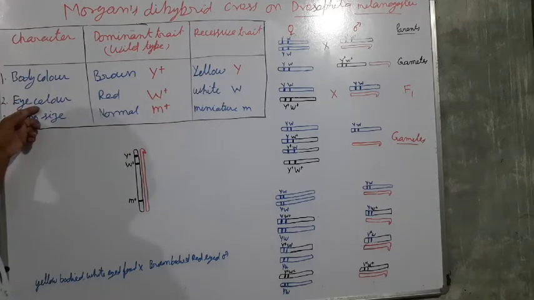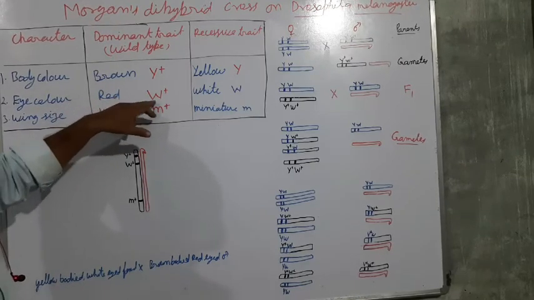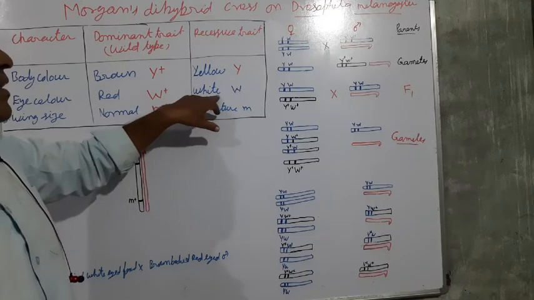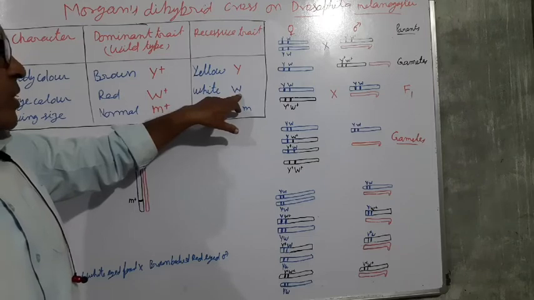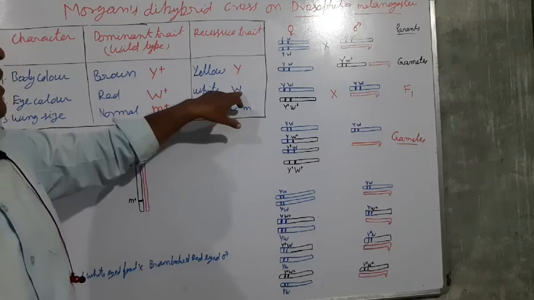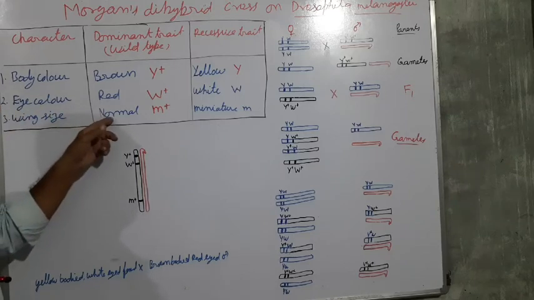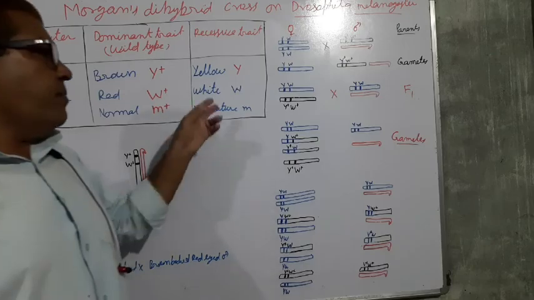In the same way, red eye color has w plus, while white eye color has w, which is recessive. And in the same way, normal wing size is f plus, while miniature is m.